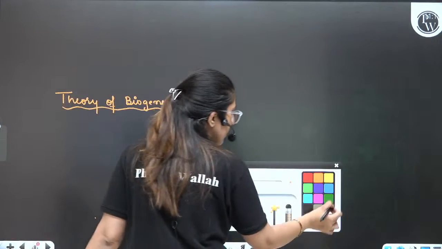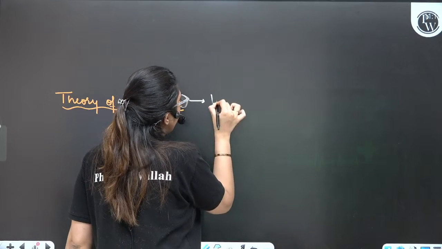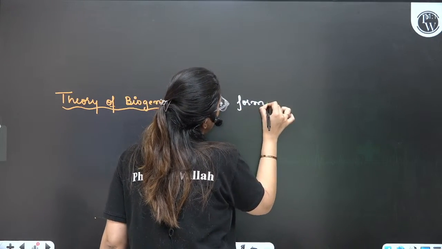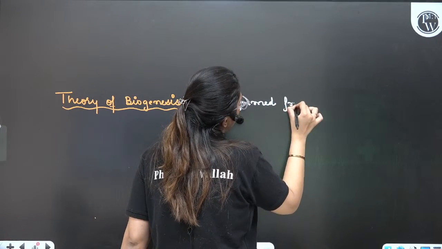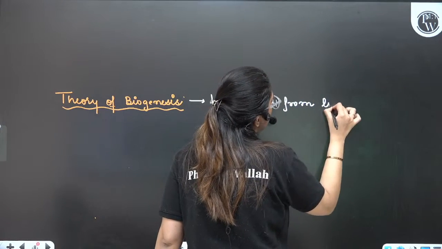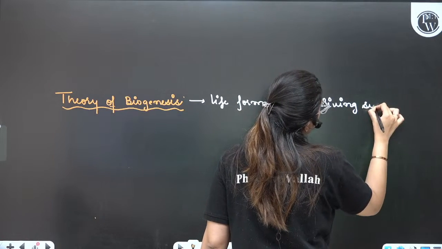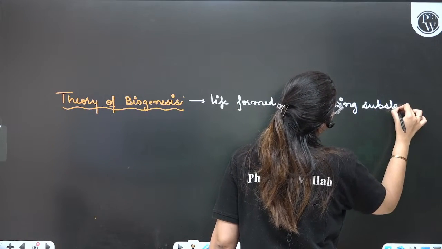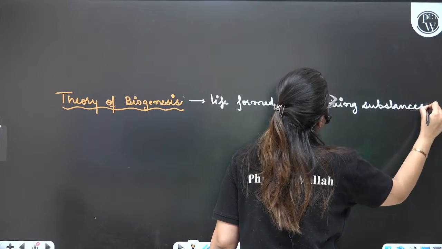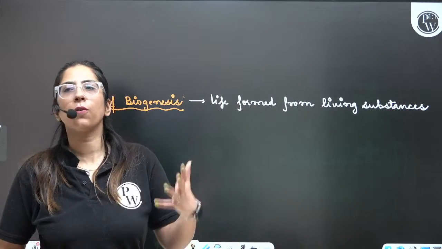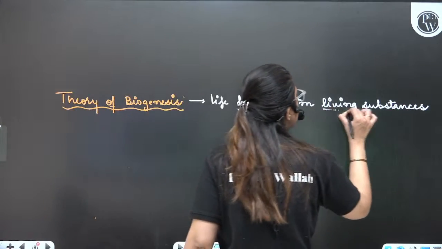Biogenesis theory means life formed from living substances. Life is formed from living substances, not from non-living substances.